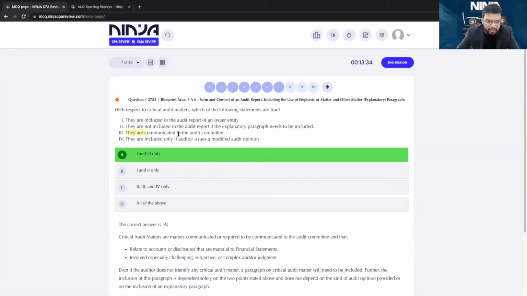And again, they are communicated to the audit committee. Yes, they have to be. And they're not included only if the auditor issues a modified opinion. It can be included even if it's an unqualified opinion. So 1 and 3 are correct, 2 and 4 are not.